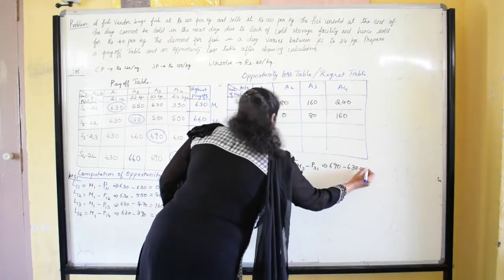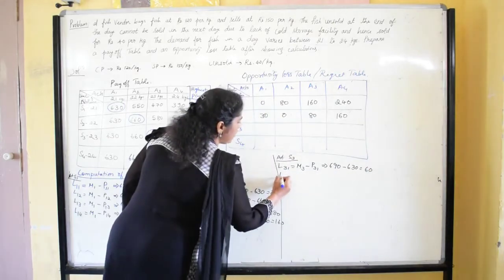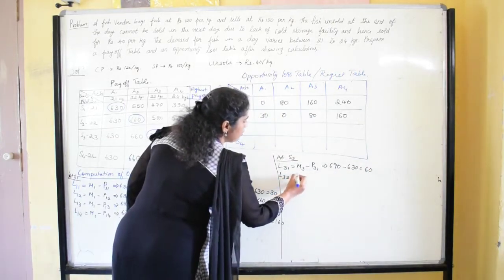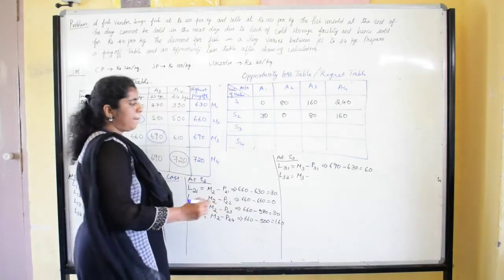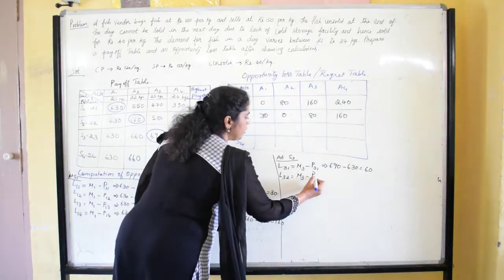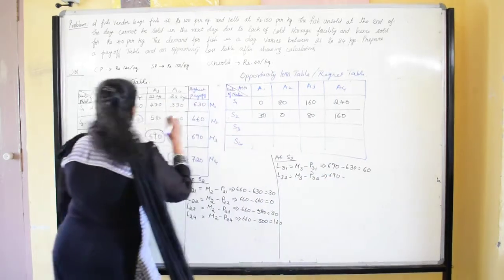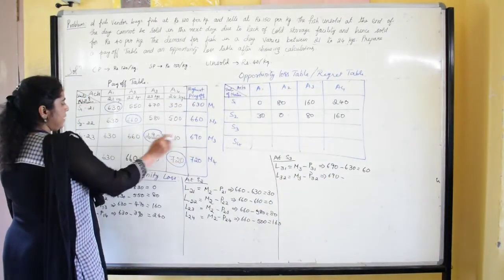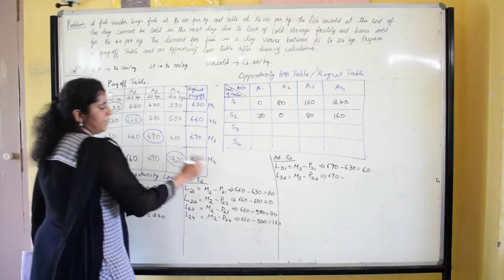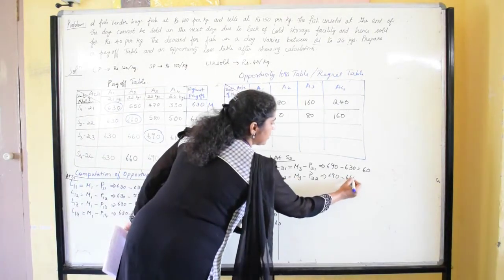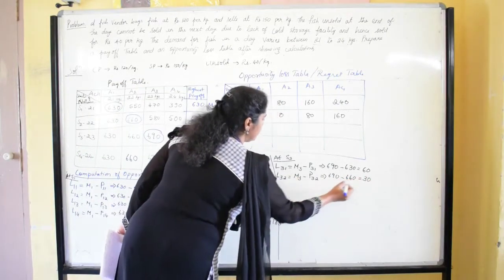That is equal to 60. Then third row second column is equal to the maximum payoff of third row minus the payoff of third row second column, 690 minus 660, that is equal to 30.